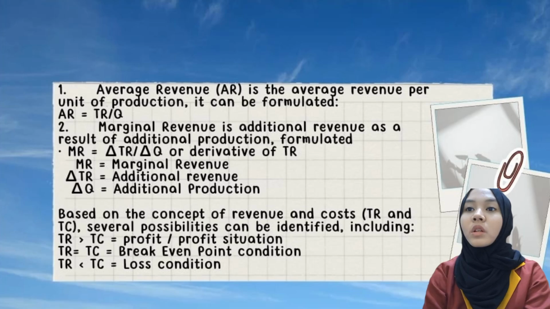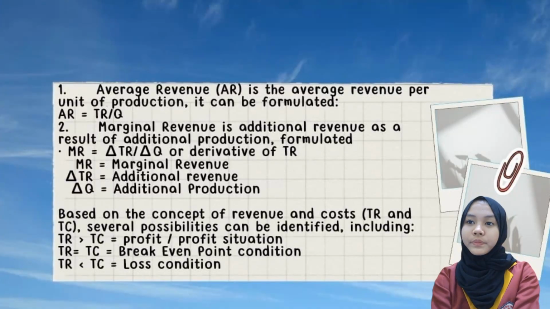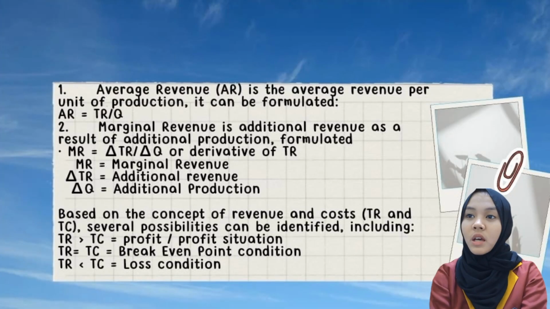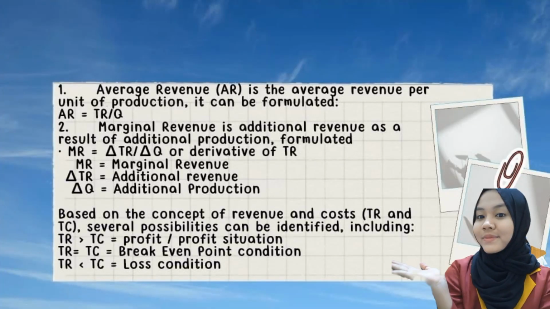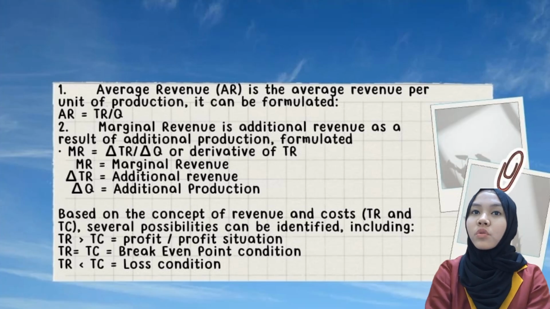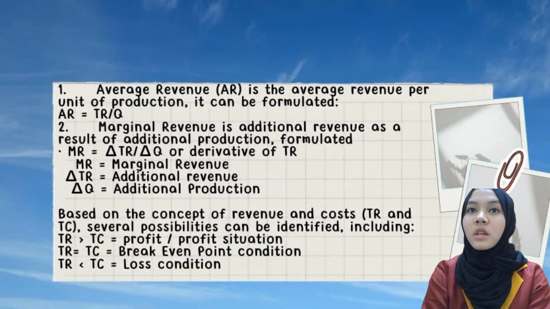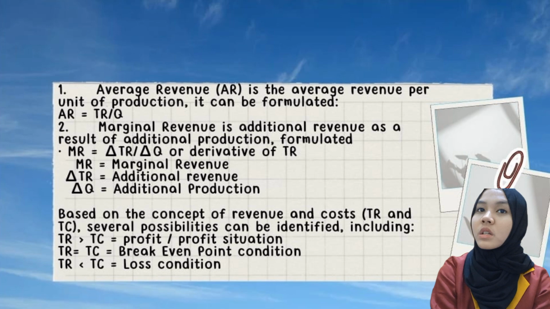It can be formulated AR = TR per Q. Marginal revenue is additional revenue as a result of additional production, formulated MR = ΔTR per ΔQ, where MR is marginal revenue, ΔTR is additional revenue, ΔQ is additional production.